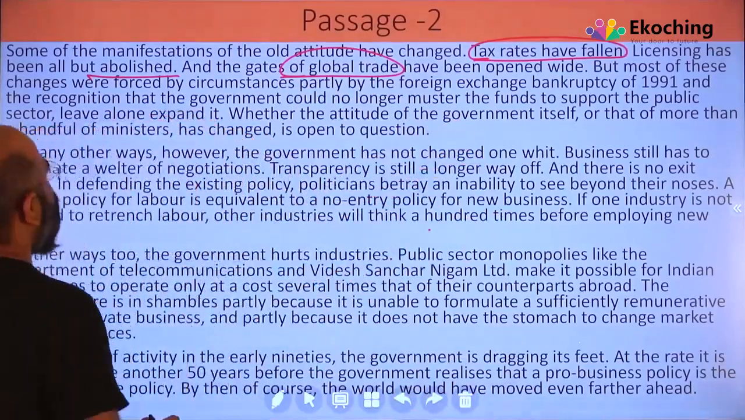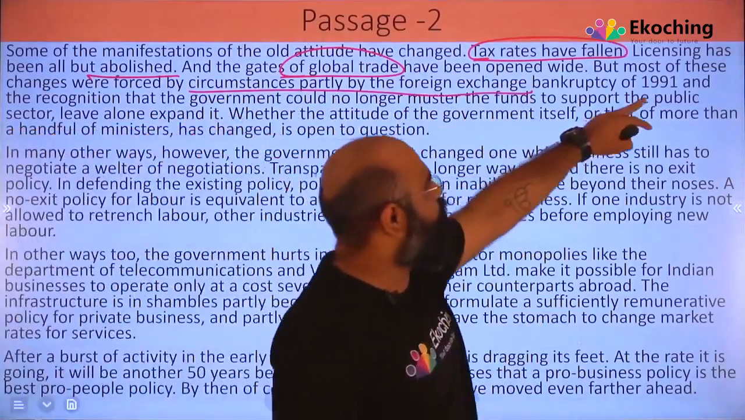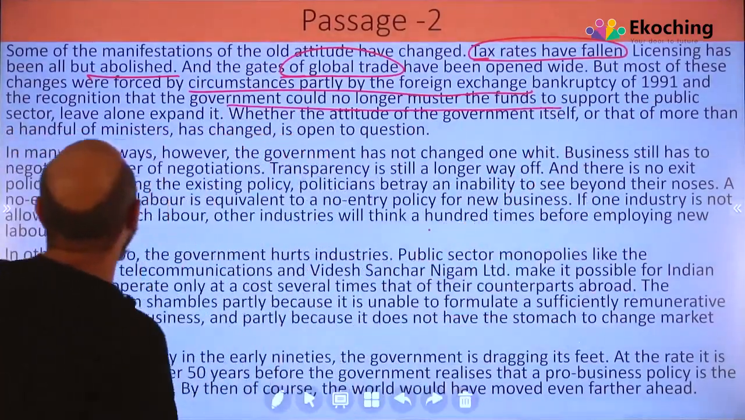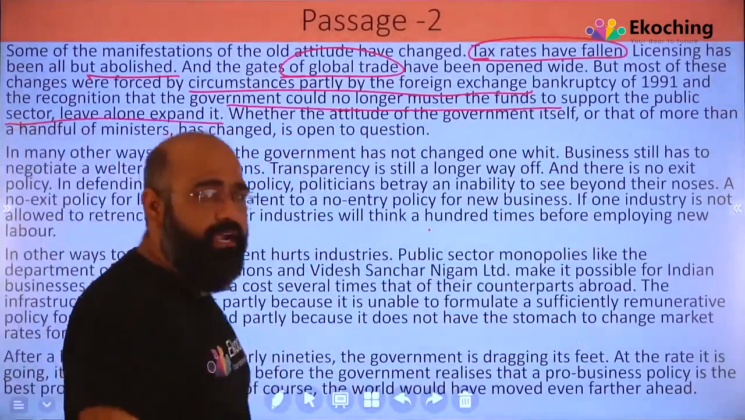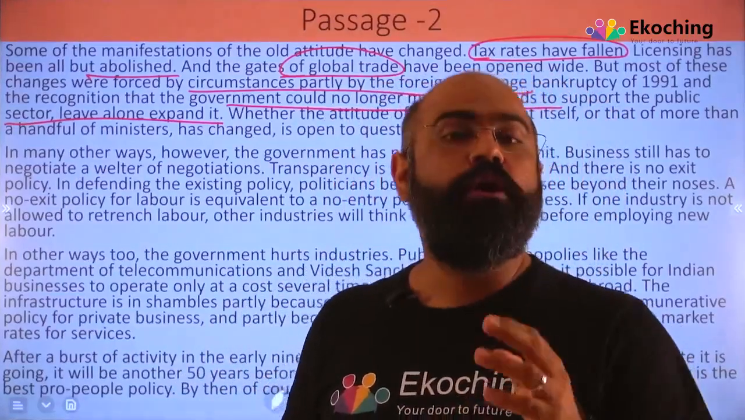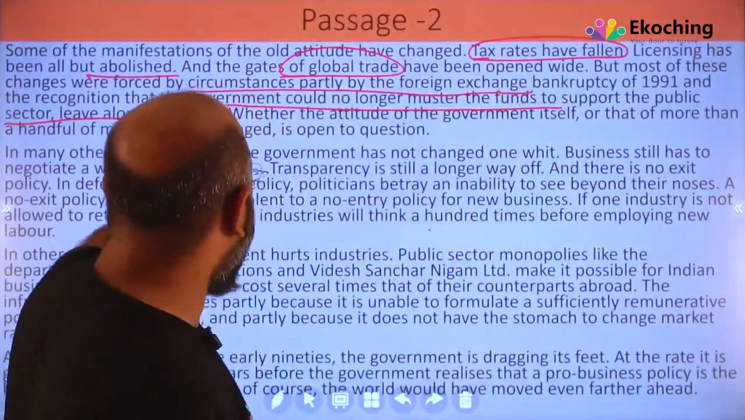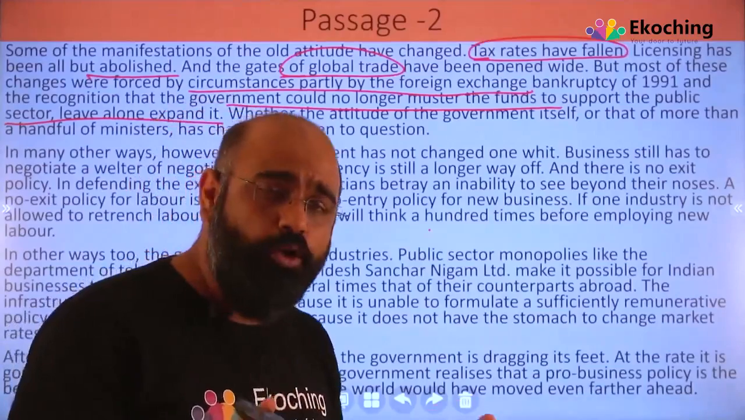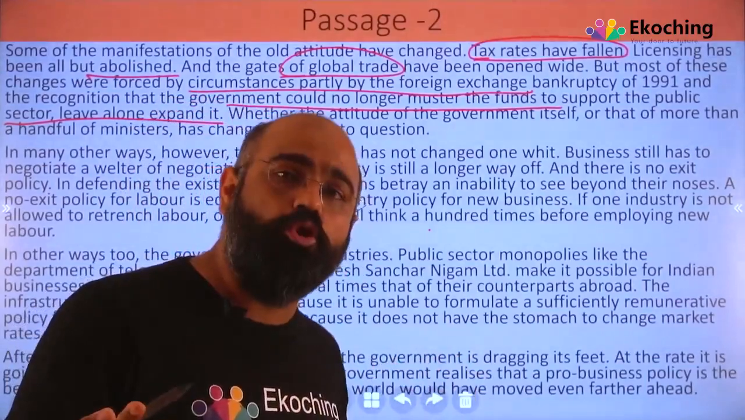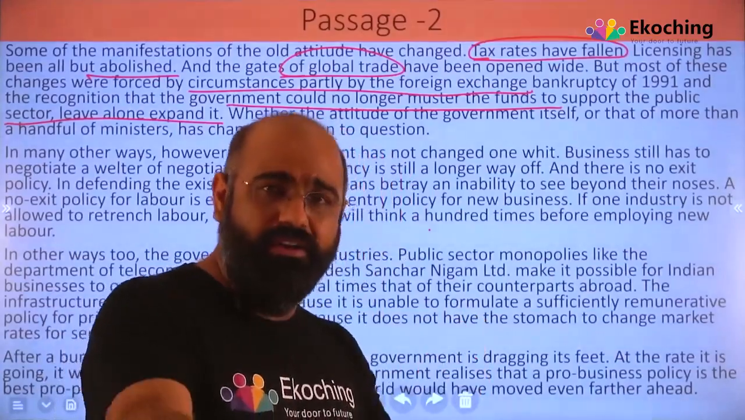But most of these changes were forced by circumstances, by the foreign exchange bankruptcy of 1991 and the recognition that government could no longer muster the funds to support the public sector, leave alone expand it. ये सब कुछ हुआ, but it's not that government wanted it. It's because of the circumstances. The circumstances are the 1991 bankruptcy. The circumstances are that government is no longer able to muster the funds. They don't have funds, and public sector को expand करना तो जरूर, वो उनको sustain भी नहीं कर पा रहे थे. And the same is still happening when we talk about Indian Airlines.